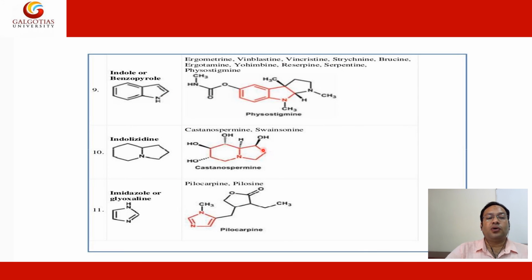Okay. So next is indolizidine, like castanospermine and swainsonine, which contain the indolizidine nucleus. Imidazole nucleus like pilocarpine and pilosine.